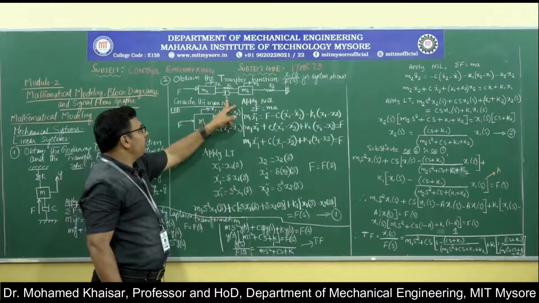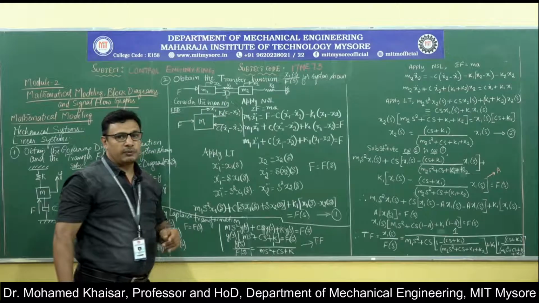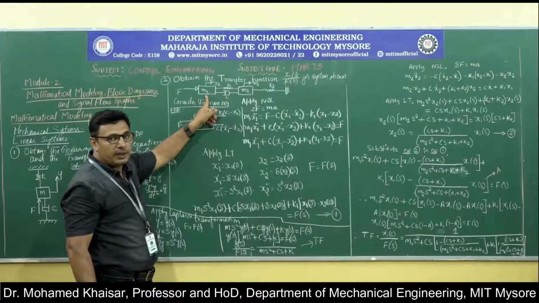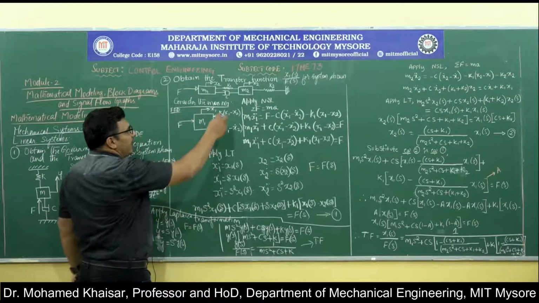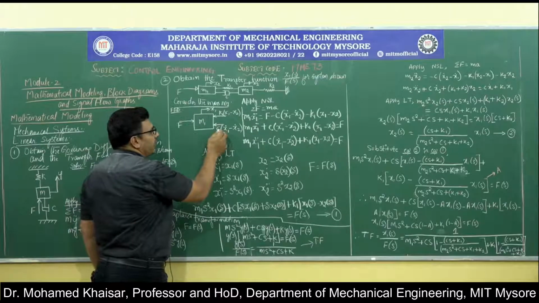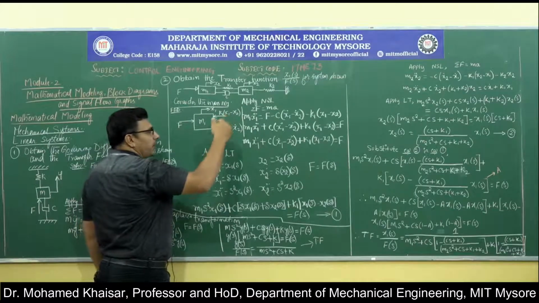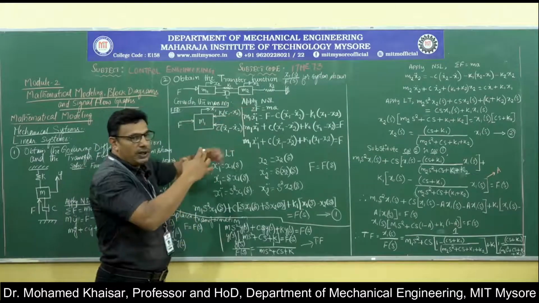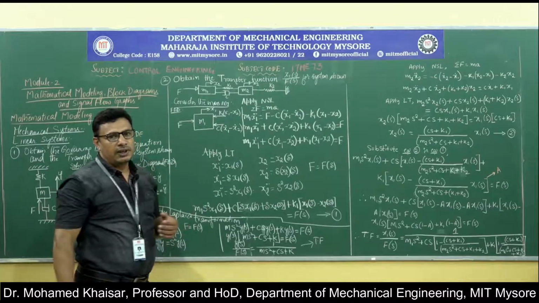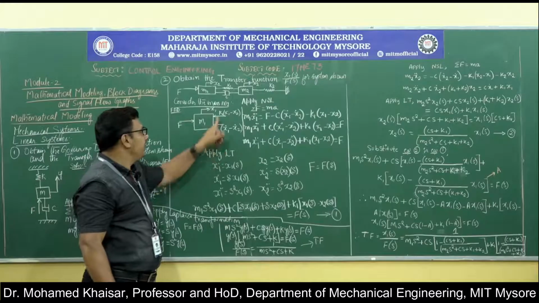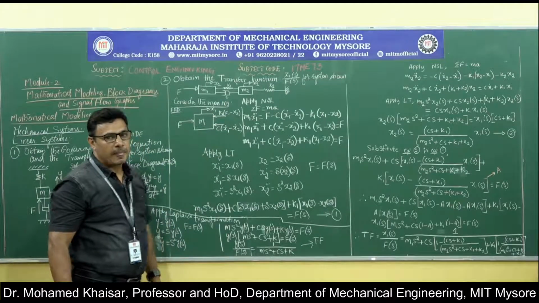Similarly, the damper is connected to both masses m1 and m2. Whenever the mass m1 tries to get displaced by a distance x1, the damper will try to resist this disturbance by a force C into x1 dot. Whereas when it tries to pull back the mass m1, the mass m2 will try to pull this damper towards it, because of which the resistance offered by the damper will be equal to C into x1 dot minus x2 dot.